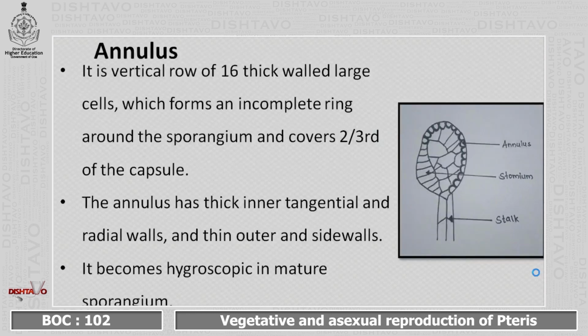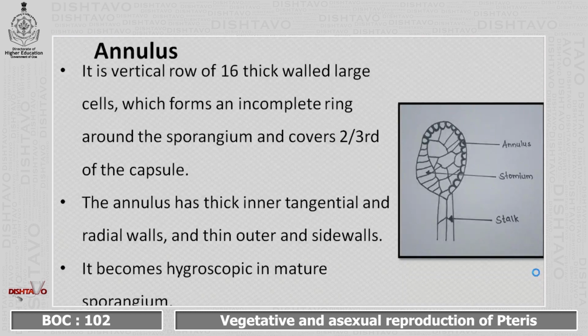Let us talk in detail about the annulus. It is a vertical row of 16 thick-walled large cells which forms an incomplete ring around the sporangium and covers around 2/3 of the capsule. As you can see in the diagram, the 2/3 portion of the capsule is covered by the annulus. The annulus has thick inner tangential and radial walls and thin outer and side walls. It becomes hygroscopic in the mature sporangium.